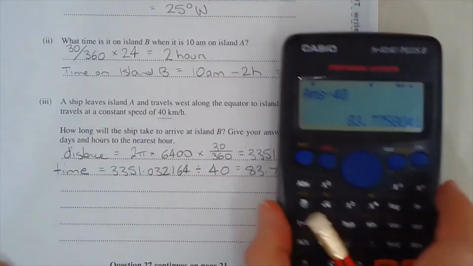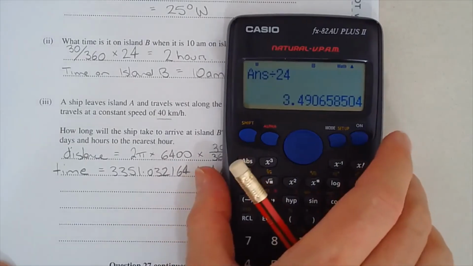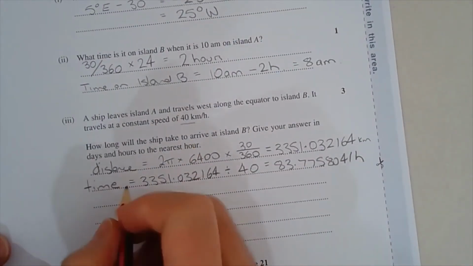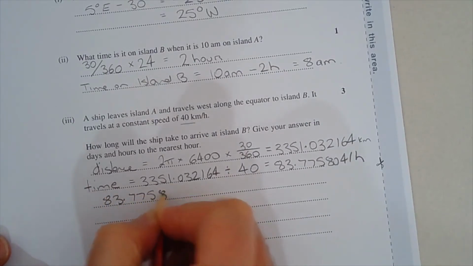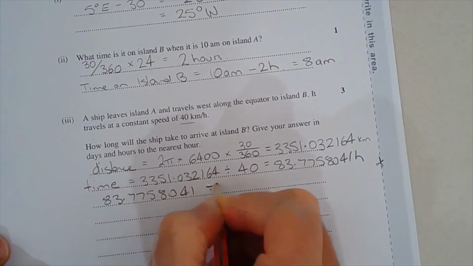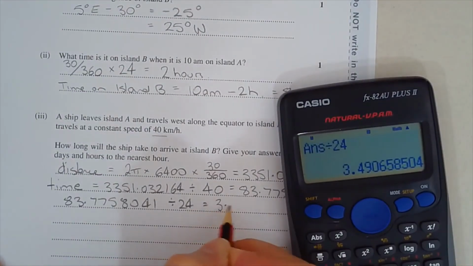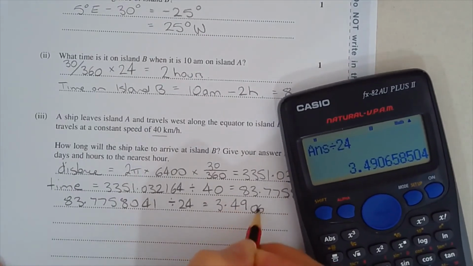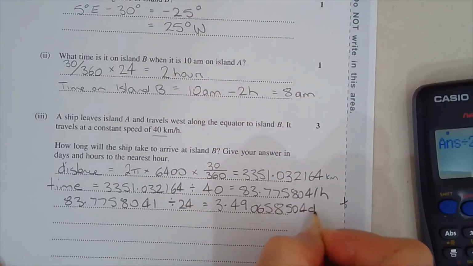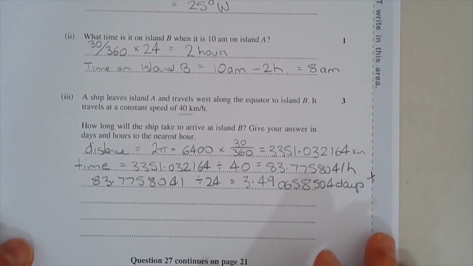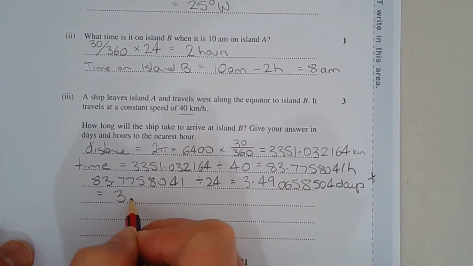So in order to convert that into days, we're going to divide that by 24. Okay. It's important to show your working. And we've already worked that out, which is 3.490658504 days. So in terms of days and hours, that's equal to 3 days